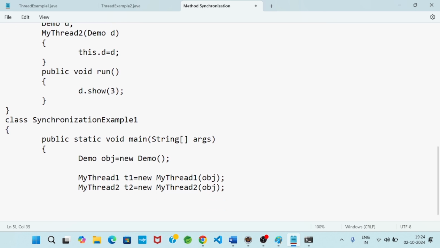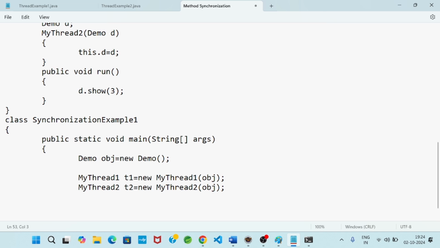In this way I linked the Demo class and the MyThread2 class, because the Demo class object I specified here. Now the object t2 will represent the Demo class property, and the object t1 also represents the Demo class property. So t1 and t2 are two objects: t1 is the instance of MyThread1, t2 is the instance of MyThread2.